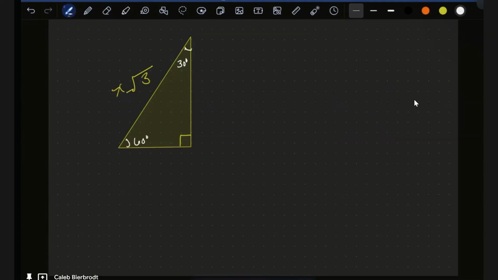This bottom is what we're trying to figure out. Wait, I'm sorry. I wrote that wrong. I'm writing it backwards. So the hypotenuse is equal to 2x, and the longer side, the long leg, is equal to x radical 3. Sorry about that.